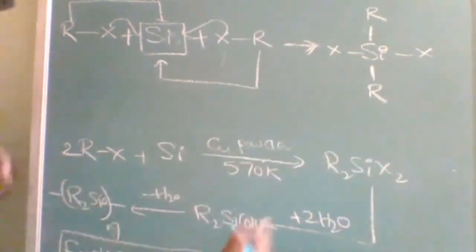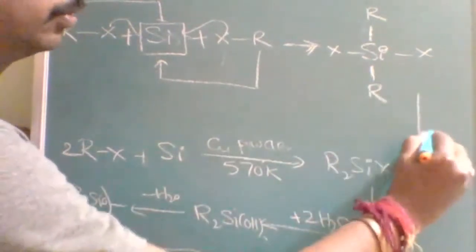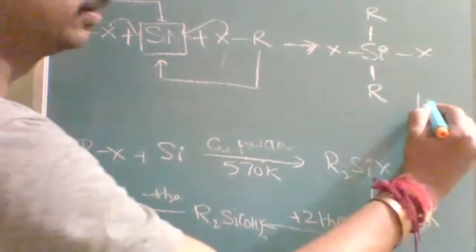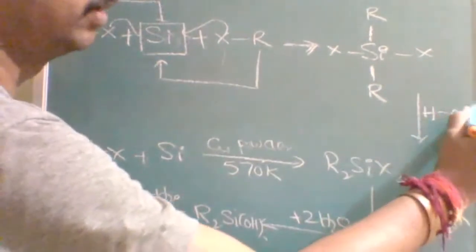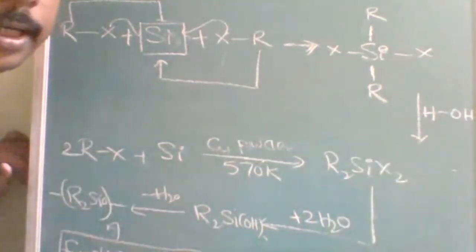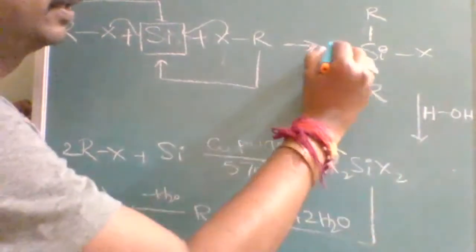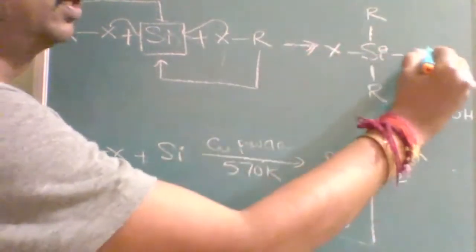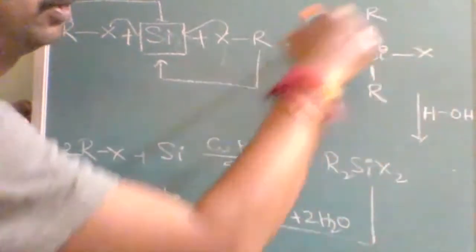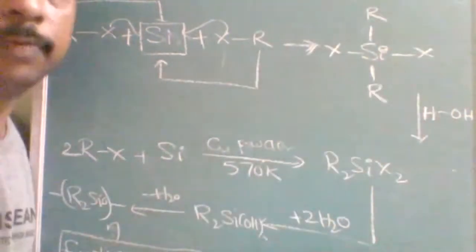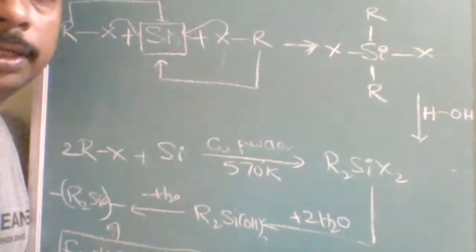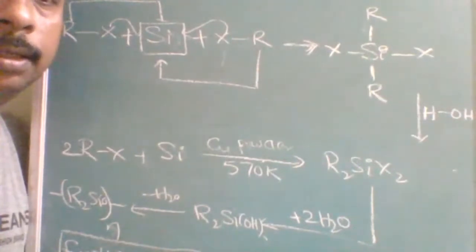Now next what I have done is water. How do you have to write water? Always try to write water as H and OH. Just as a guess, this H will react with which part of this molecule? Can anybody guess?